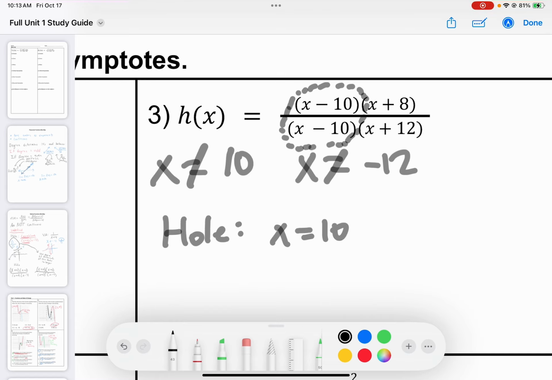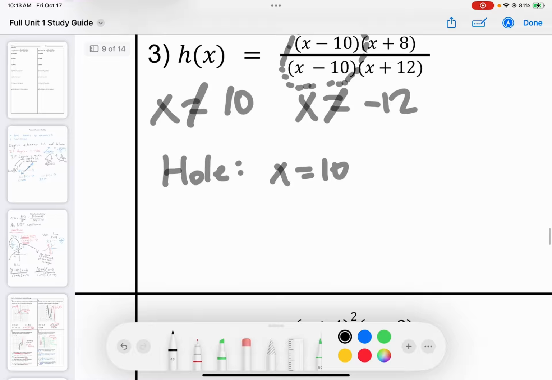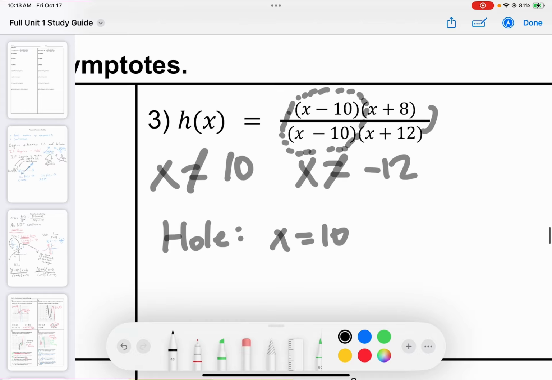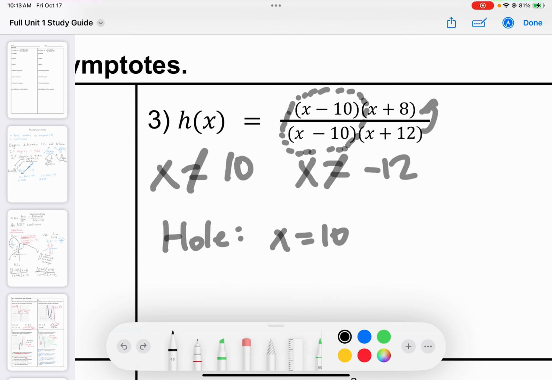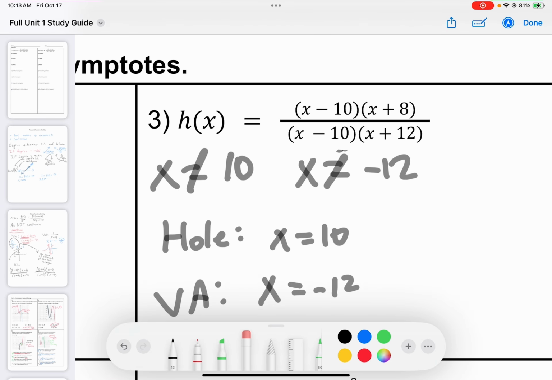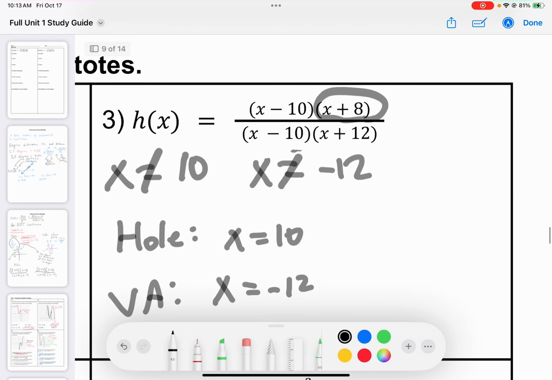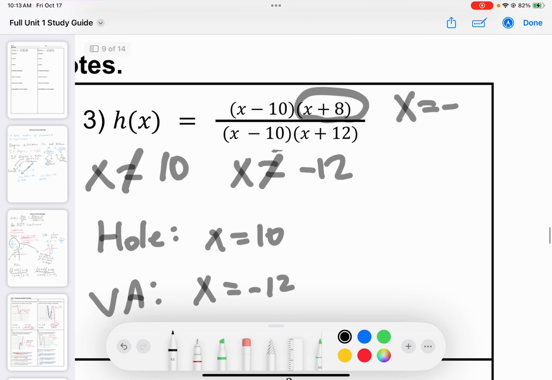So we're going to have a hole at x equals 10. But x equals negative 12, that doesn't occur up here. I don't see that in the numerator. So I'm going to have a vertical asymptote at x equals negative 12. And just so we're clear, there'd also be a 0 to this function. x plus 8 only occurs in the numerator, so I'd have a 0 at x equals negative 8. 0 there, okay?